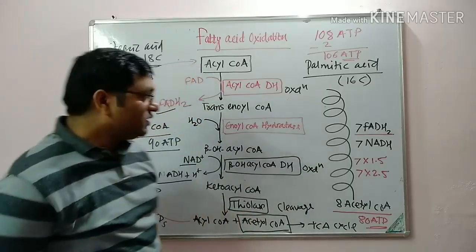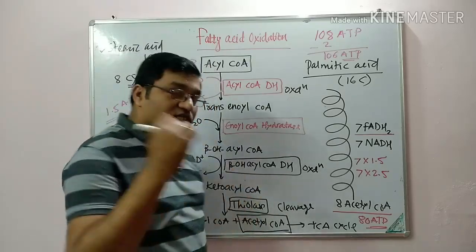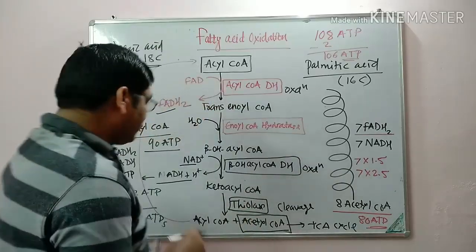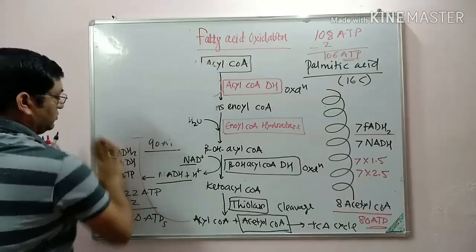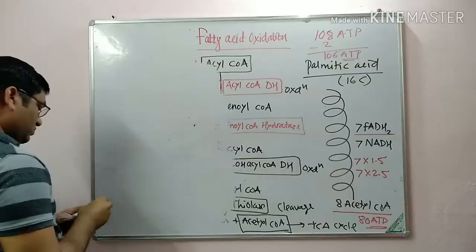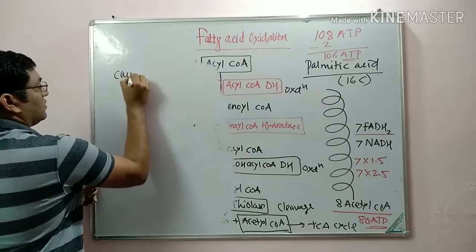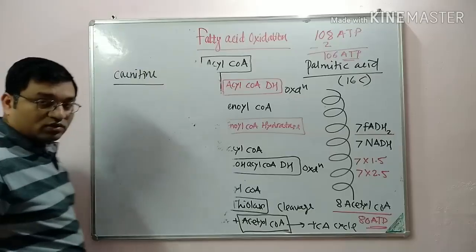In the regulation, this pathway is mainly regulated by the transfer in the carnitine shuttle system. So in the well-fed state, it is mainly through the carnitine shuttle system regulation.